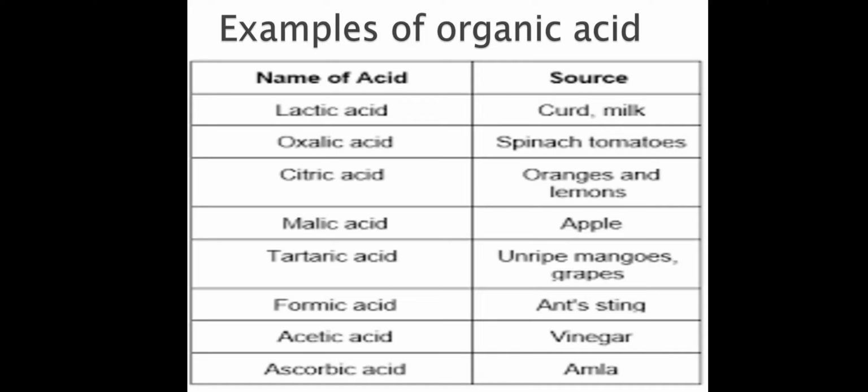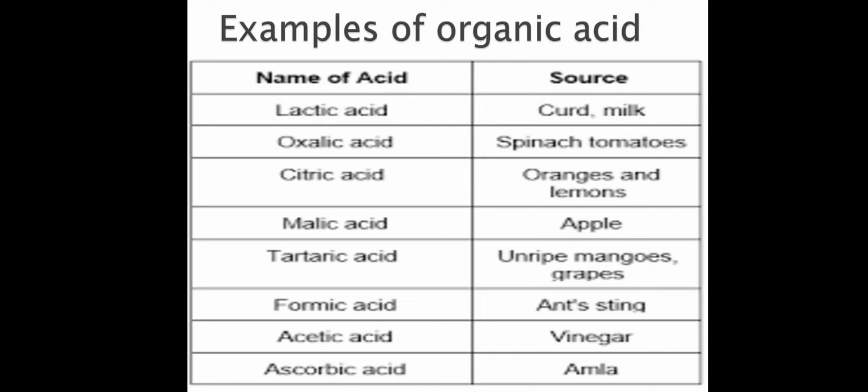Then oxalic acid, it is present in vegetables such as spinach, tomatoes. Then citric acid is present in oranges and lemons. Malic acid is present in apple. Tartaric acid is present in unripe mangoes, grapes.